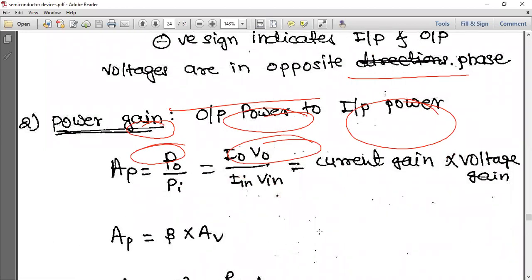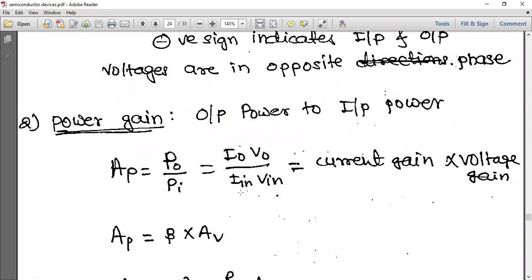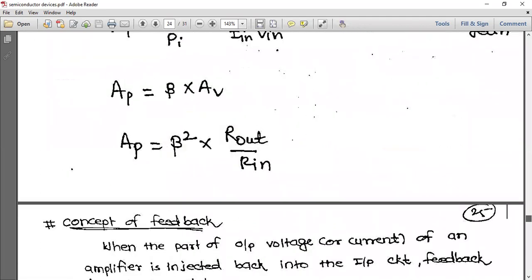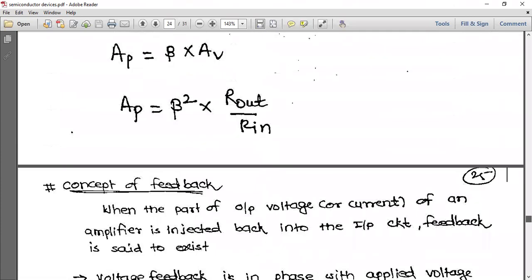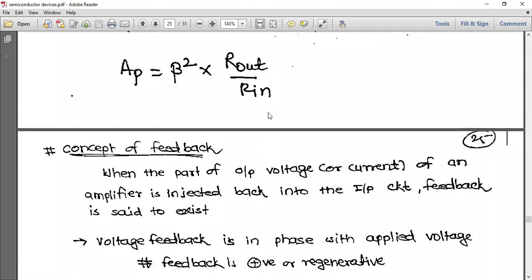Next is power gain. This is output power by input power, P0 by Pi, that is I0 V0 by Ii Vi, meaning output current into output voltage divided by input current into input voltage. This is current gain into voltage gain, that is beta into AV. Already I have given the formula before. Next, this is beta square into R output by R input.